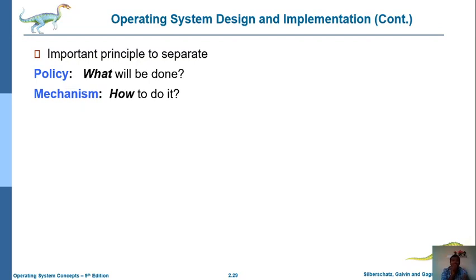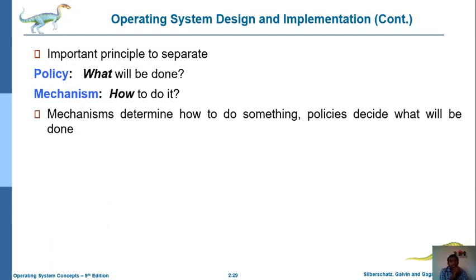Aim cheyali, ela cheyali, that's it. So what will we do, that is nothing but policy. How will we do it, that is nothing but mechanism. So here the mechanism determines how, and policies decide what will be done. So who will perform the key role in the operating system implementation? Policy performs the key role. It decides what we are going to perform with that particular operating system. But mechanism is simply how to perform or how to implement that particular one.